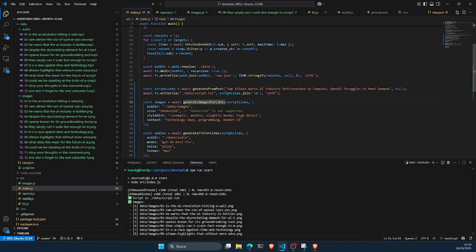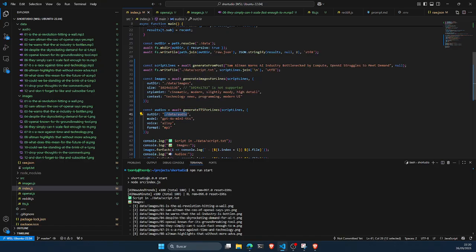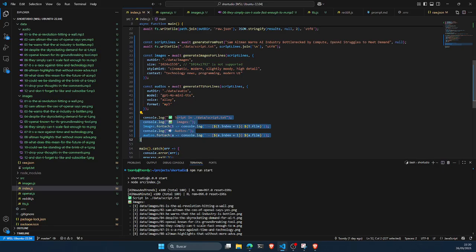Then once we have those images, we also have another method called generate TTS for lines. TTS stands for text to speech. We say that we want to store the outcome here. We want to use this model for the text to speech. They have some others, but they recommend this one, so this is the one we're going to use. Then for the voice, we chose Alloy. We can swap to, I think they say they have, I don't remember if 4 or 11 different voices, and we want to store it in MP3. Since it's for the shorts, they say that it's the best format so that it's not too expensive. And then we log the different things that we created.